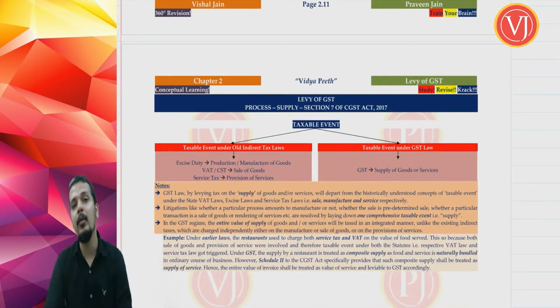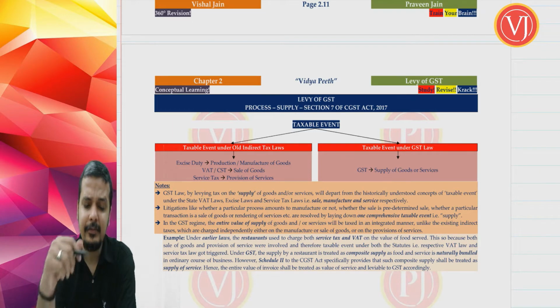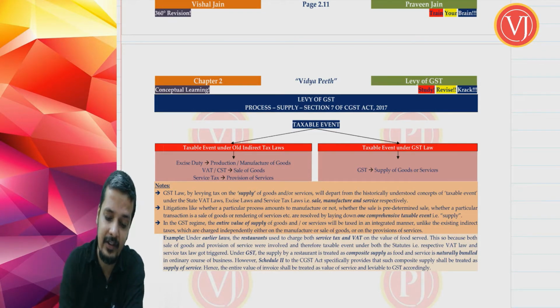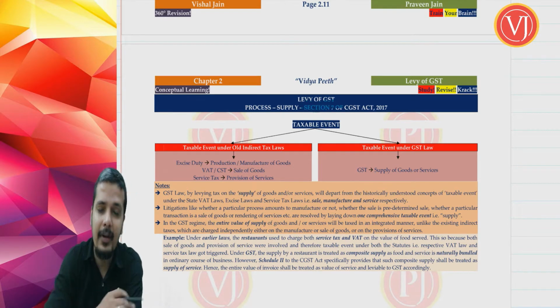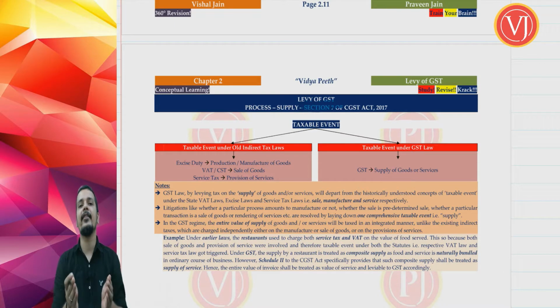Rather, this is the most important P out of all the 6 P's of levy of GST, that is process supply. So when you are discussing supply, you have to understand that supply is defined under section 7 of CGST Act. The lawmakers thought it to be so important a definition that they decided not to keep supply in the normal definition section 2.